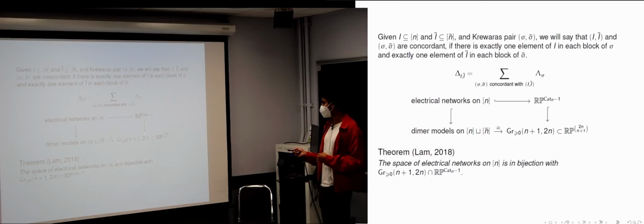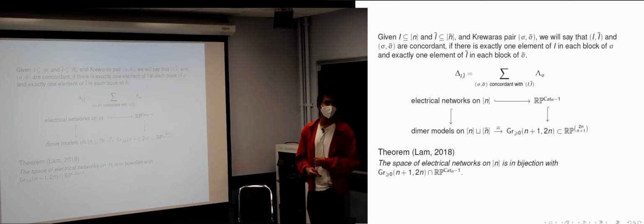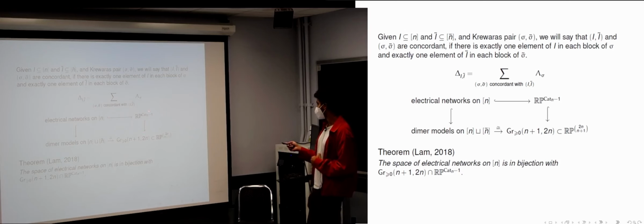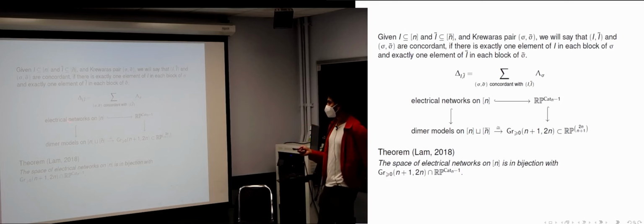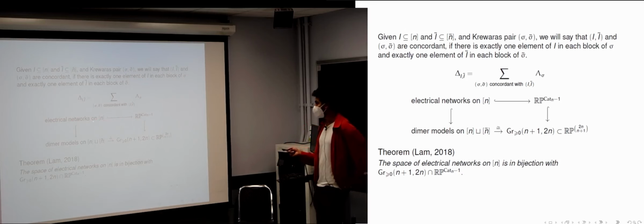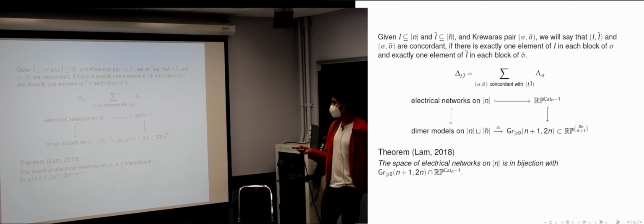So that gives you this map over here, a map from this projective space of dimension Catalan number minus 1 to this larger projective space, which is the Plücker space of this Grassmannian. And notice that it's a linear map. So this embeds this smaller projective space as a linear subspace of this larger projective space. And because this diagram commutes, we know two things. We know that if you start with an electrical network, you're going to end up with a point in the totally non-negative Grassmannian. But also, if you start with an electrical network and follow this direction, you're going to end up with a point in the image of this projective space as a linear subspace of this projective space.